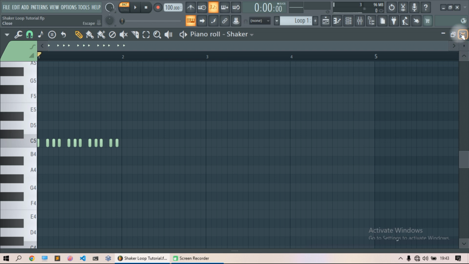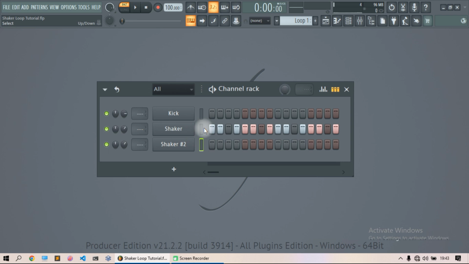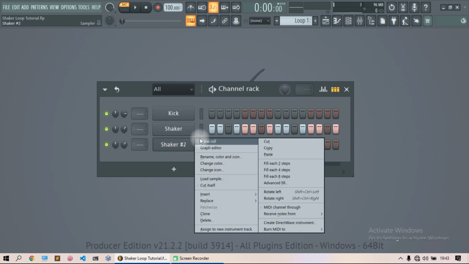Okay. Close the piano roll. Clone the shaker. Copy the shaker pattern. Paste it onto the shaker 2. Then deselect steps number 2, 5, 8, 9, 12, 14 and 16. Open the piano roll.